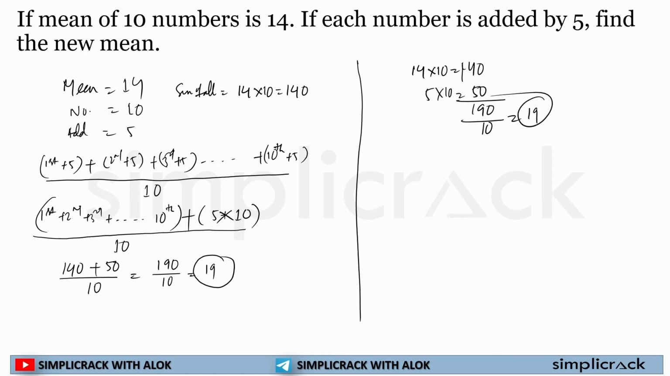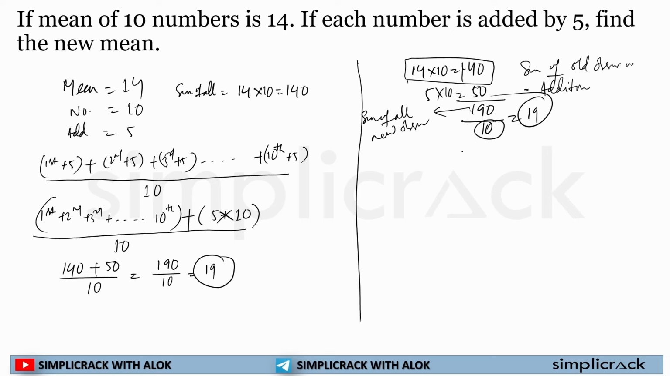I can approach this as well, because this will give me the sum of the old observations. This is the addition. Now 190 will be the sum of all new observations, and if I divide it by the number of observations, I will find 19. I hope this is clear to each and every one of you.